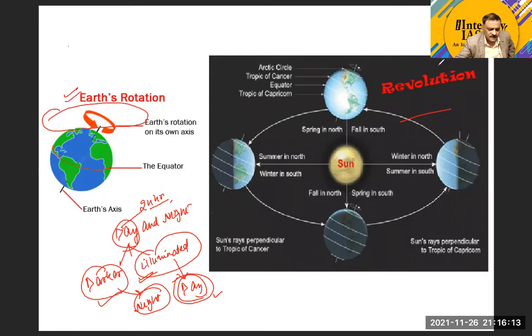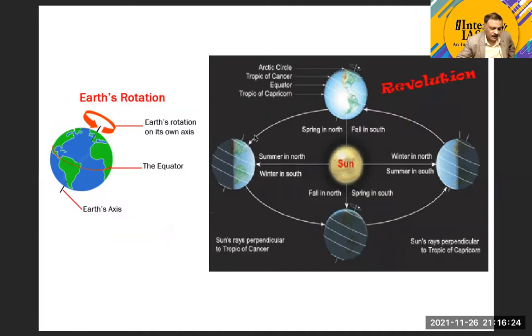Another important concept is the revolution. As we all know, the earth revolves around the sun, and it takes around a year to complete one revolution. Now during this revolution of the earth, you need to keep the idea of the tilted axis in mind, that the earth is revolving around the sun on a tilted axis.